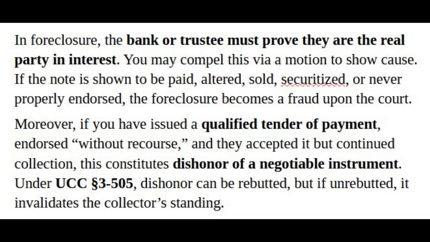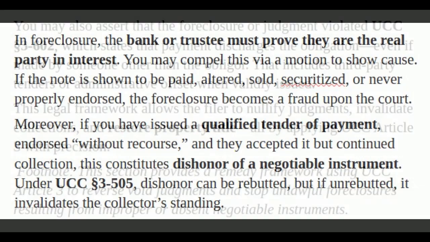In foreclosure, the bank or trustee must prove they are the real party in interest. You may compel this via a motion to show cause. If the note is shown to be paid, altered, sold, securitized, or never properly endorsed, the foreclosure becomes a fraud upon the court. Moreover, if you have issued a qualified tender of payment, endorsed without recourse, and they accepted it but continued collection, this constitutes dishonor of a negotiable instrument. Under UCC Section 3-505, dishonor can be rebutted, but if unrebutted, it invalidates the collector's standing.